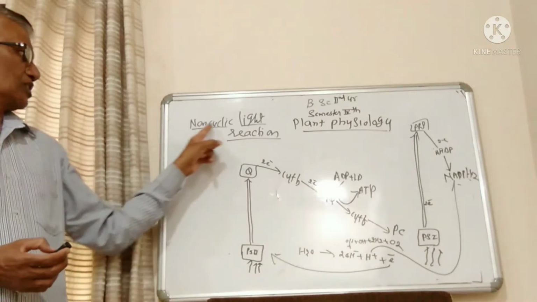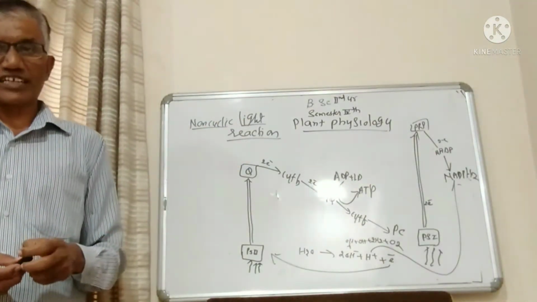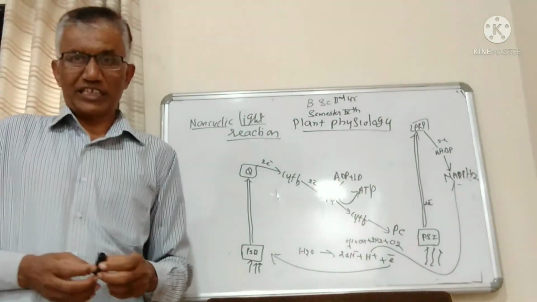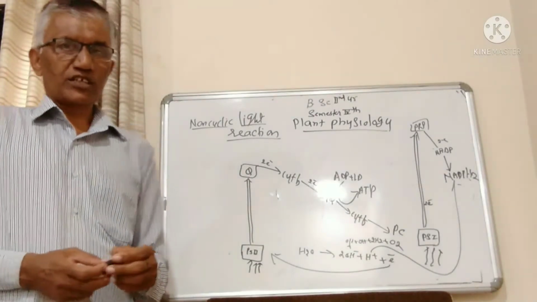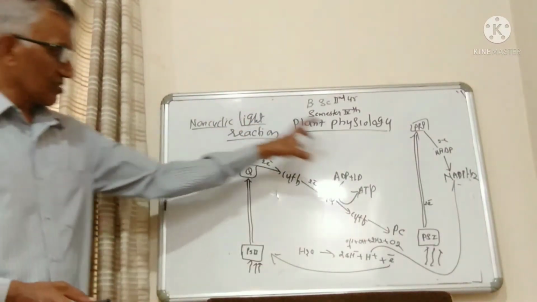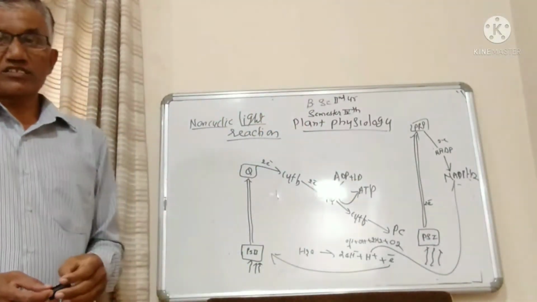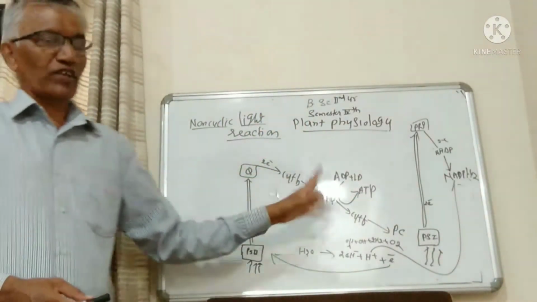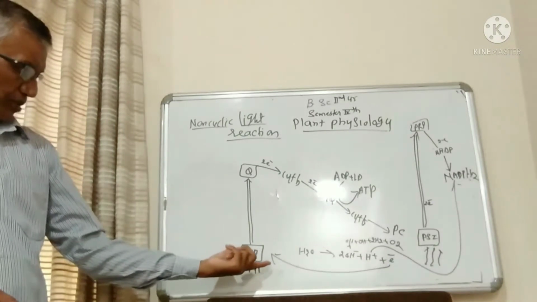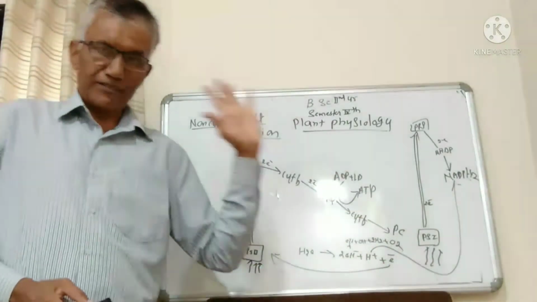Therefore it is known as non-cyclic light reaction or non-cyclic photophosphorylation. This is the way of the movement of electrons ejected from pigment system 2 and pigment system 1.